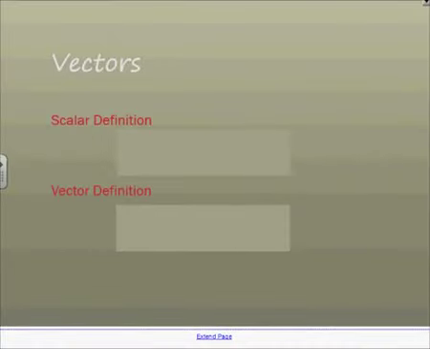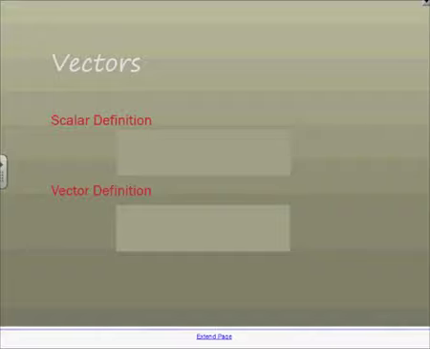Okay, so this is the third part of topic 1, physical quantities and units. We're getting into the most difficult part, which is vectors. Vectors are important in physics because a lot of motion has direction associated with it. And that's essentially what the definition of vectors is all about.